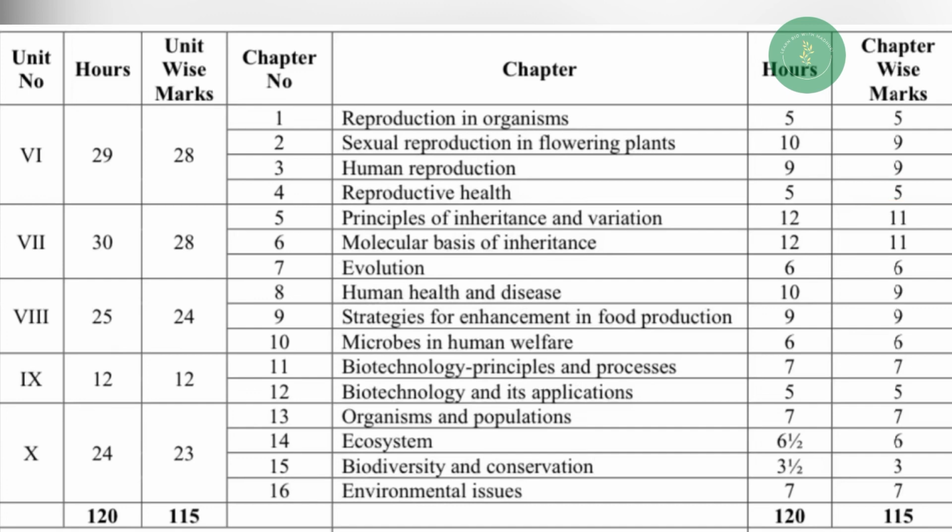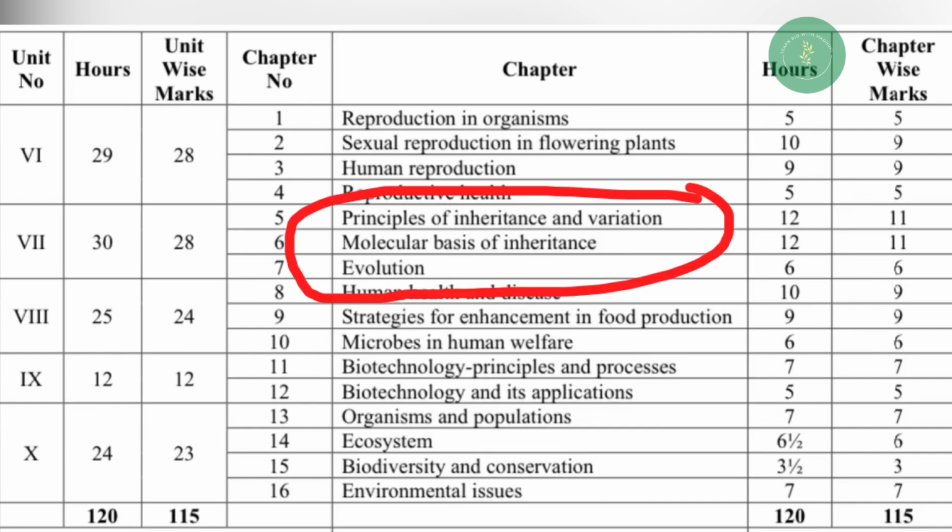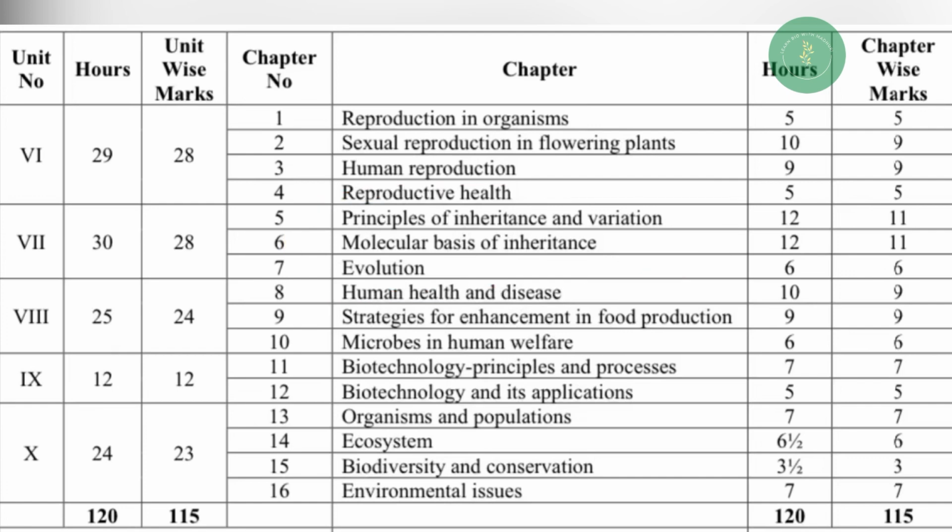Next, Unit number 7, unit-wise marks allotted totally is 28 marks. And it consists of 3 chapters, very important chapters. Chapter number 5, Principles of Inheritance and Variation, 11 marks has been allotted. Chapter number 6, Molecular Basis of Inheritance, 11 marks has been allotted. Chapter number 7, Evolution, 6 marks has been allotted. So totally this unit consists of 28 marks.